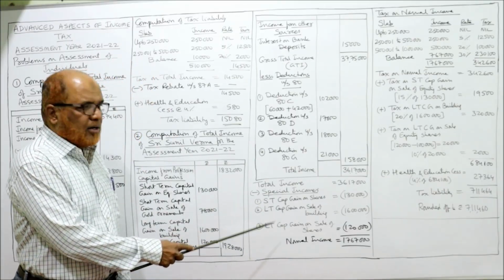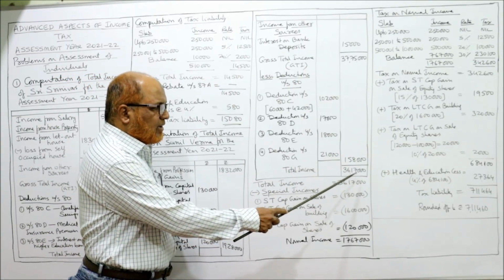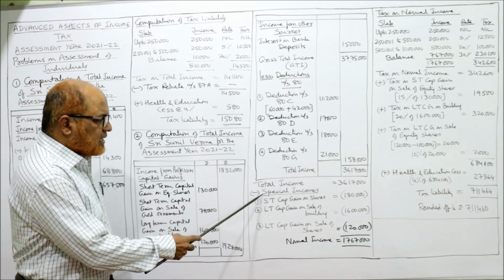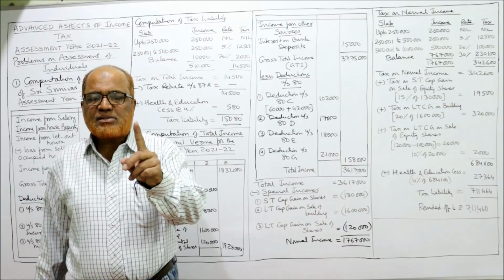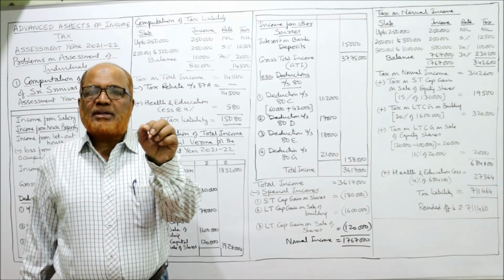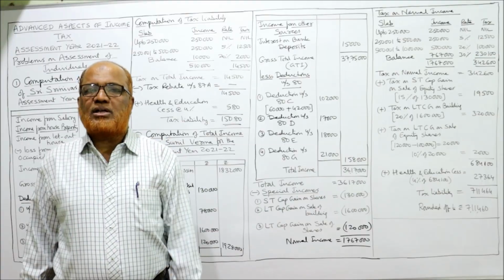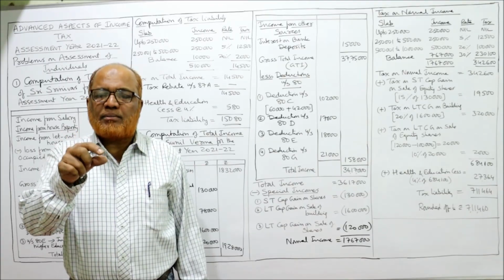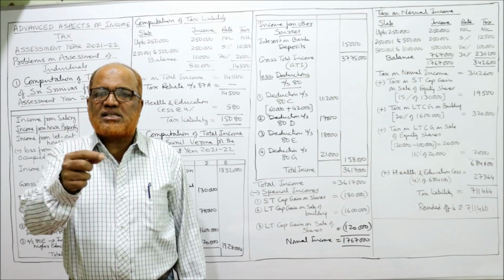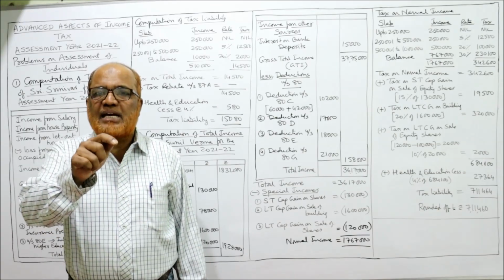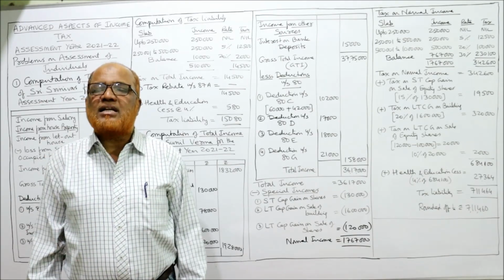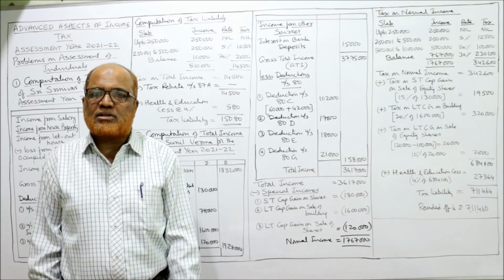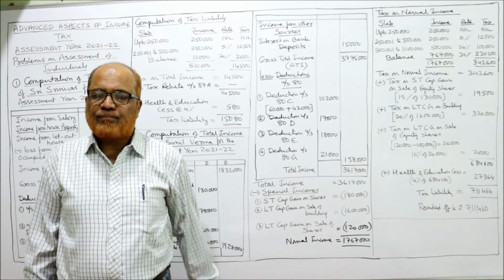Now here I am segregating. Total income is 36,71,000, from which I am deducting special incomes. The first special income is short-term capital gain on equity shares. The Income Tax Act has made a provision that if there is a short-term capital gain on sale of equity shares in a recognized stock exchange on which STT is paid, security transaction tax is paid, the rate of tax is a flat 15%. Write it down there itself.